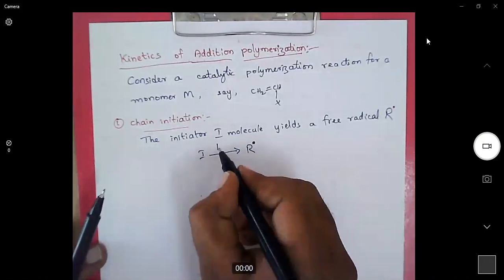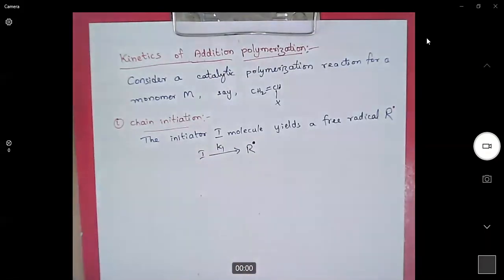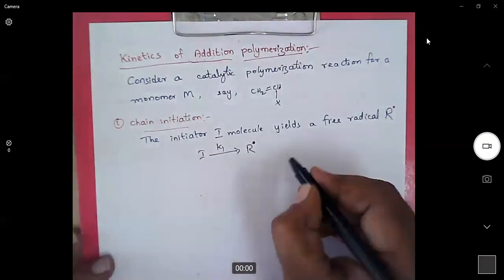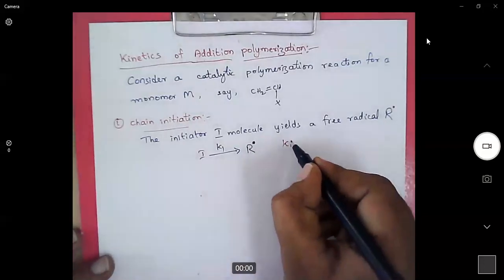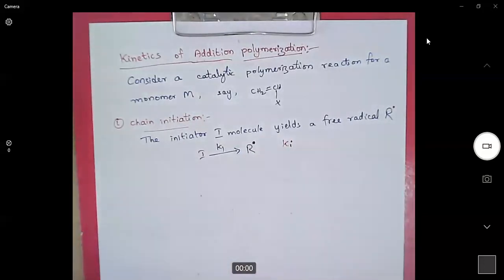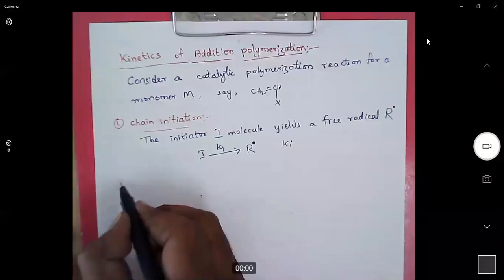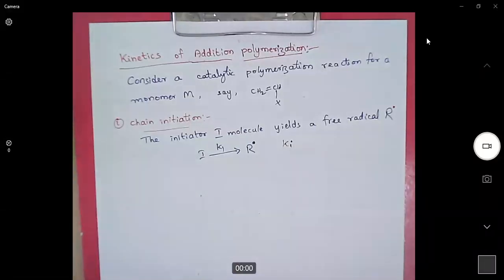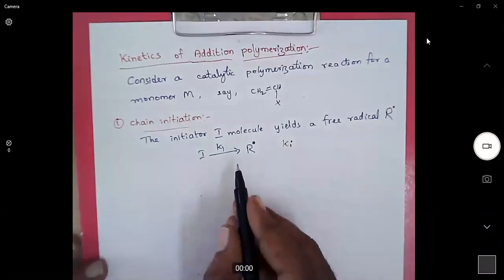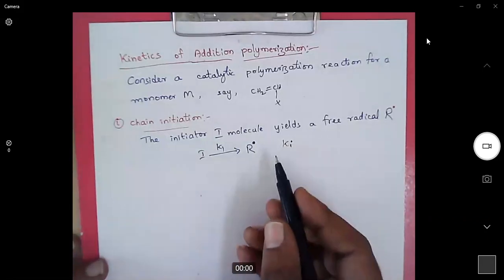The rate constant for this reaction is K1. In some books they write Ki, where Ki means initiation step. So this is the general reaction for the initiator.